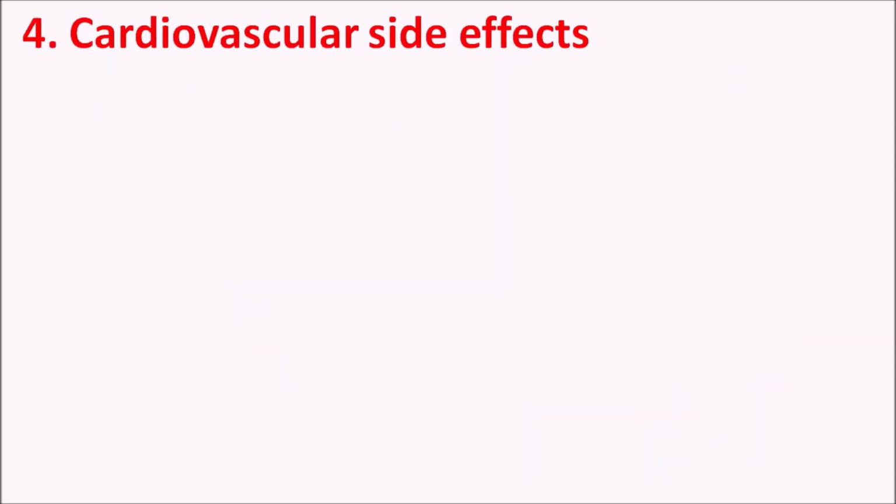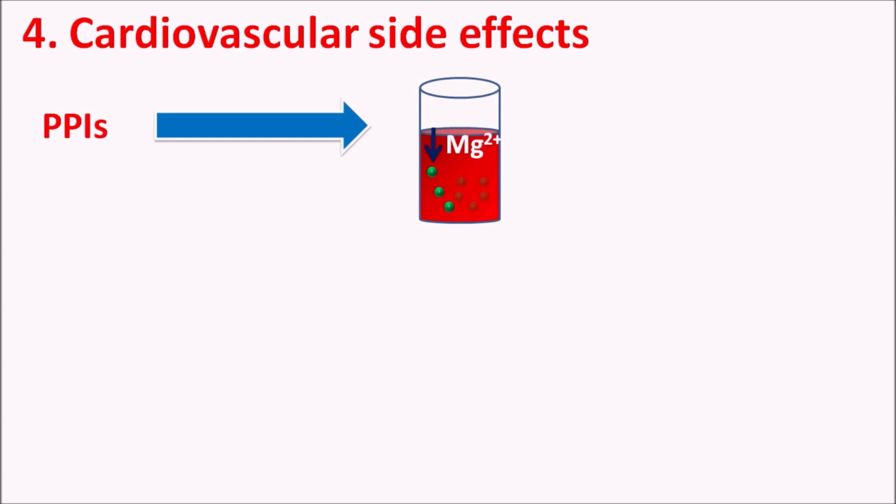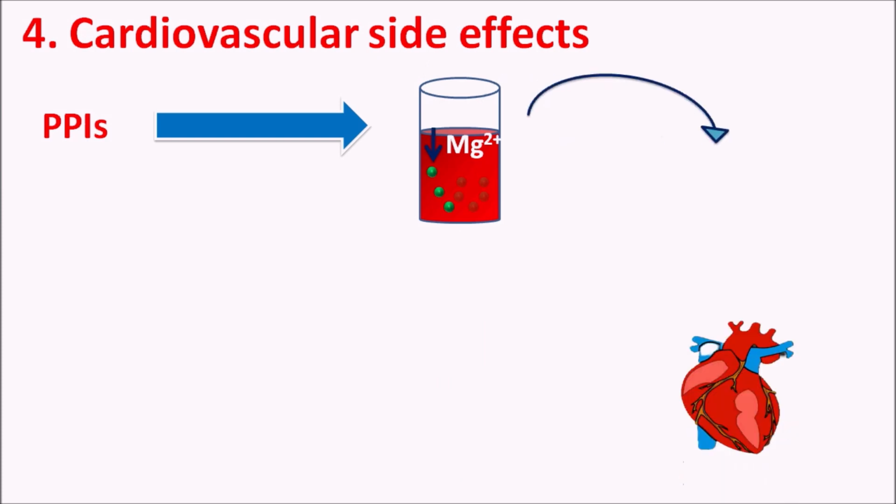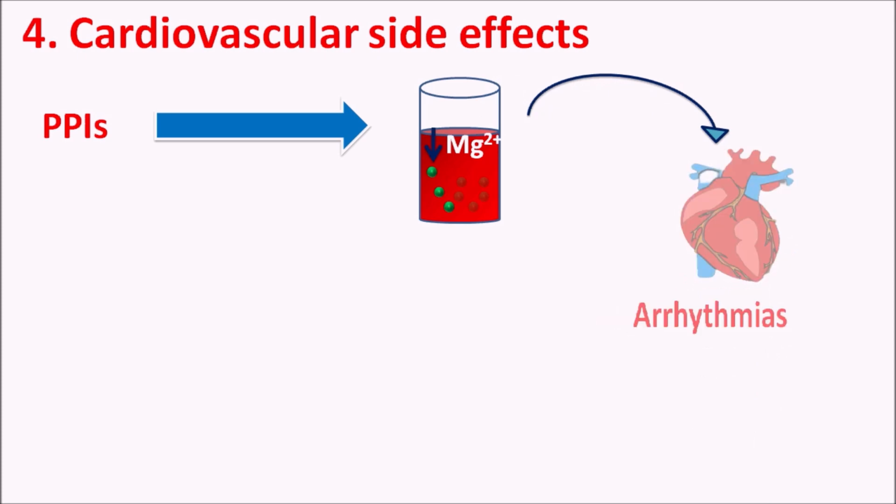Fourth one is the cardiovascular side effects. We have just seen that PPIs can produce imbalance in the electrolytes. They can reduce the calcium, magnesium as well as iron levels. One of the important effects is on the magnesium. When the magnesium levels are reduced, they can produce hypomagnesemia, which can affect the cardiovascular system, resulting in cardiac arrhythmias.